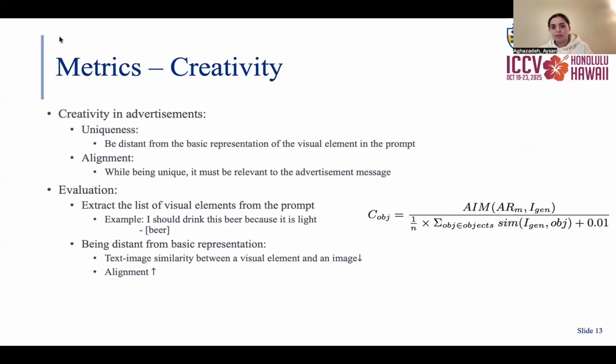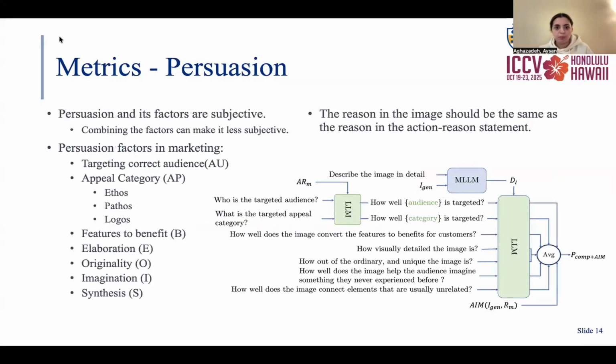Creativity is being unique while aligned with the message. It cannot be random elements, just being unique. So we define being unique as being distant from the basic representation of objects. To do so, we get the list of objects in the prompt using an LLM. Then we want the similarity between the image and the objects to be minimal. Also, we want to have high alignment with the message. So we compute the creativity as our alignment metric divided by the average similarity of the image with different objects.